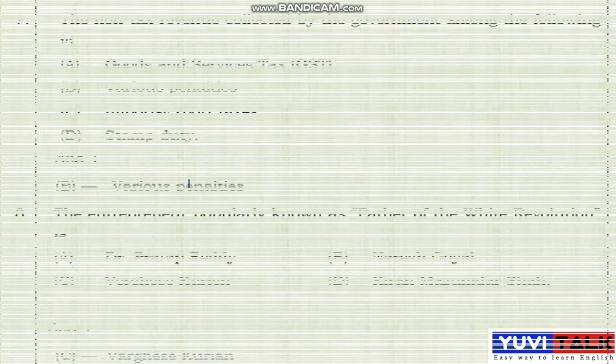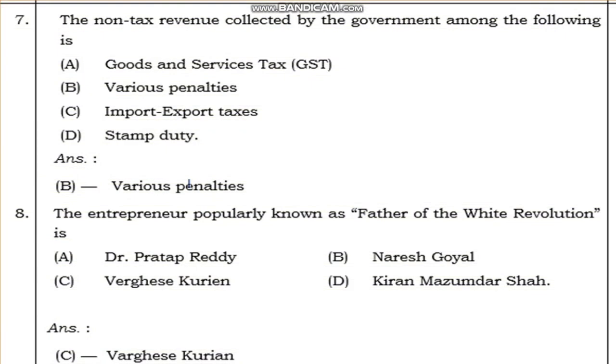The next question is, the non-tax revenue collected by the government among the following is. The government collects taxes, and among them they gave four options: GST, various penalties, import export taxes, stamp duty. Among these, which is the non-tax revenue? The answer is various penalties. Various penalties are non-tax revenue, so option B is the right answer. The others, goods and service tax, import export tax, and stamp duty, all come under tax revenue.